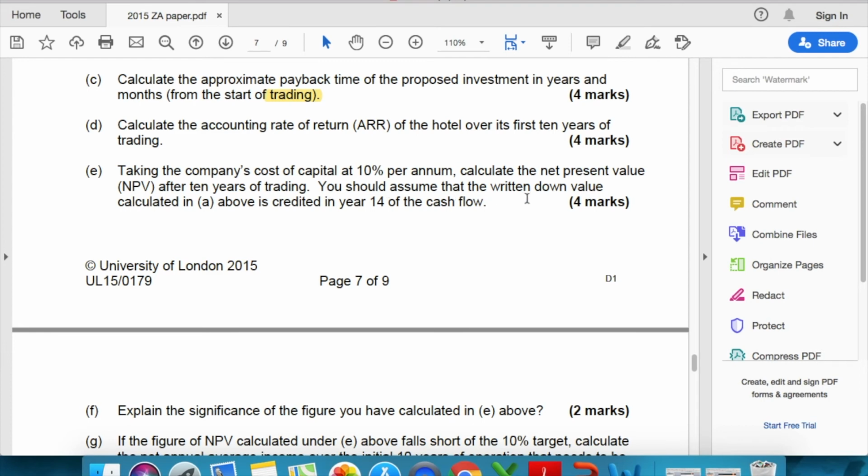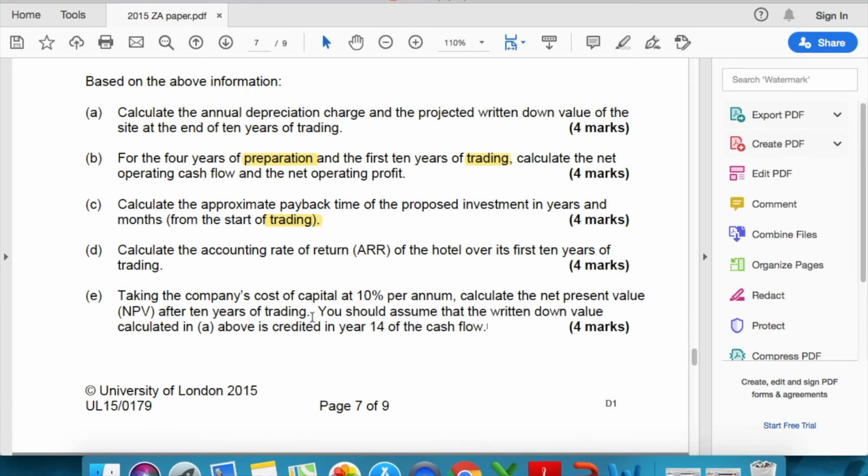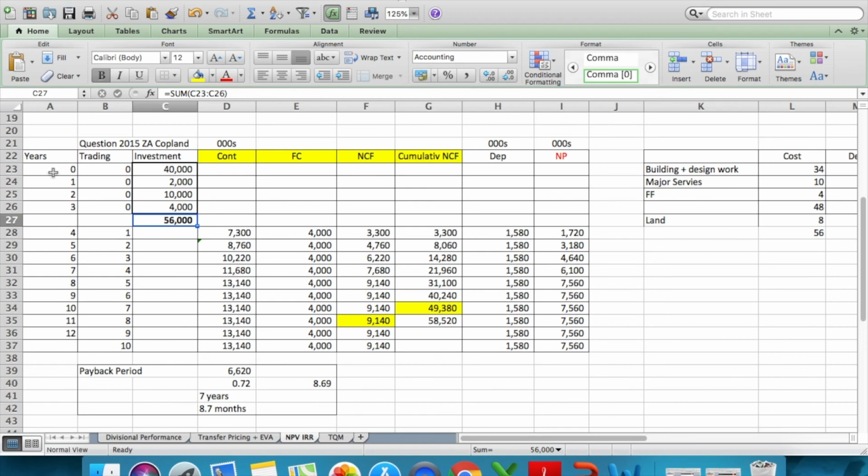You should assume that the written down value calculated in A above is credited in year 14 of the cash flow. That means that your written down value becomes your residual value, and you achieve that in year 14 of the cash flow. So year 14 is your year of cash flow. So let me write it down as year of cash flow, right?